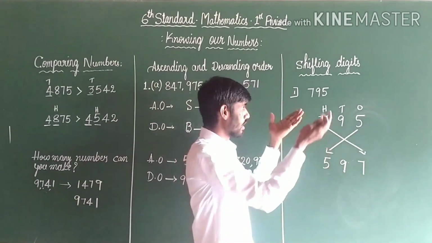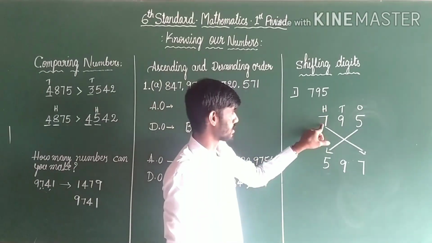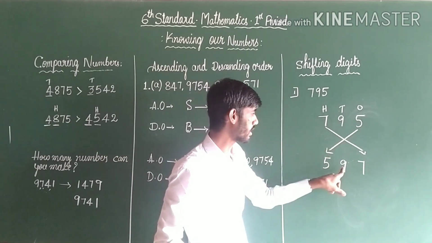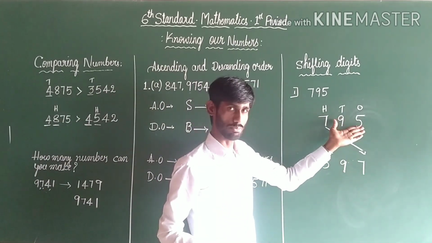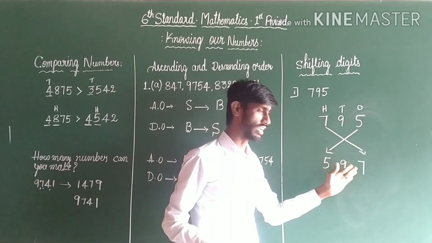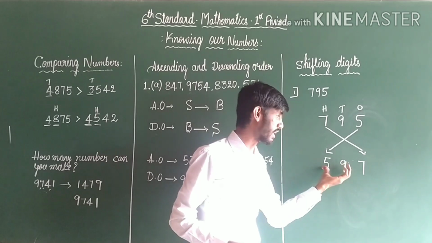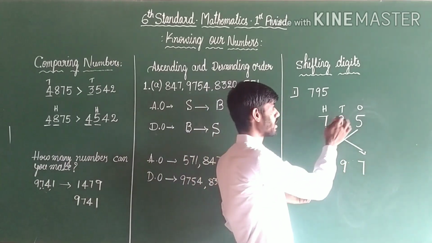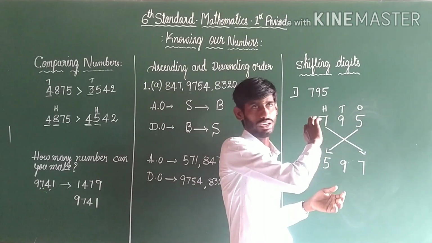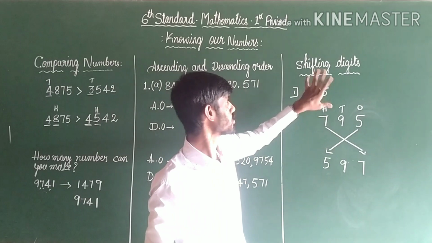If we compare the given number and the other number, see, 795, 597. Which is the bigger number? Yes, 795 is bigger than 597. Which is the smaller number? 597 is the smaller number. Sometimes it happens, it depends on the given value. Are you clear? This is the concept, a very simple concept of shifting digits.